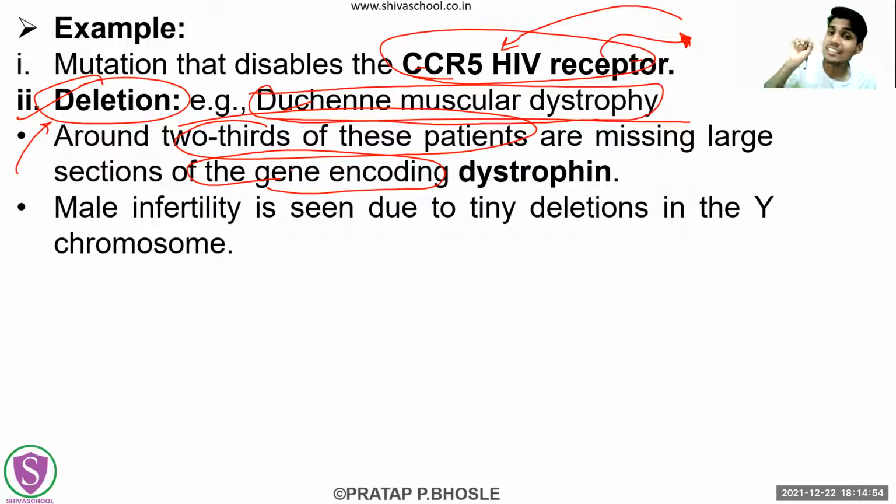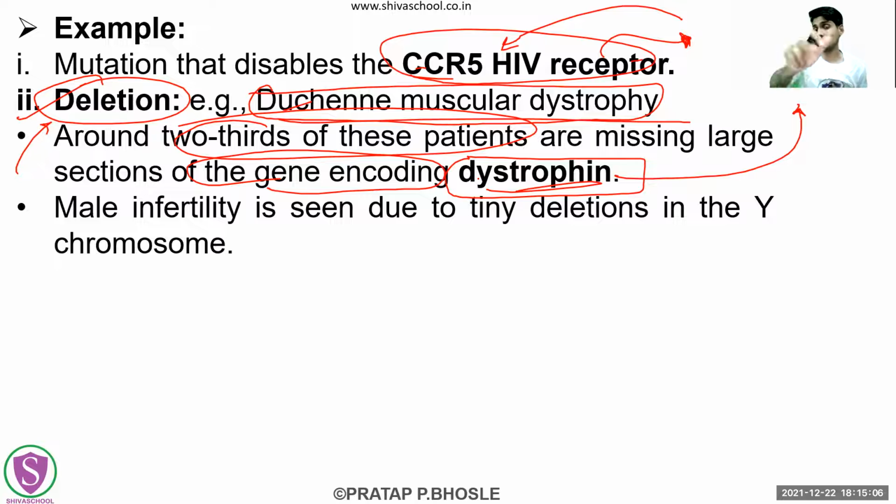Which is that gene which is encoding dystrophin, the protein? Whatever gene is encoding dystrophin is not present in almost 66% of patients of Duchenne muscular dystrophy. That is because of the deletion, because those genes got deleted.